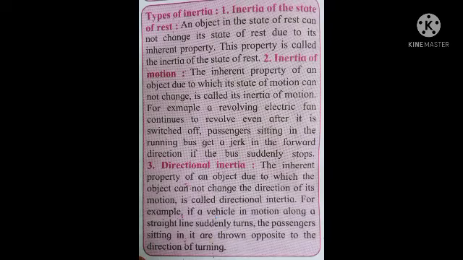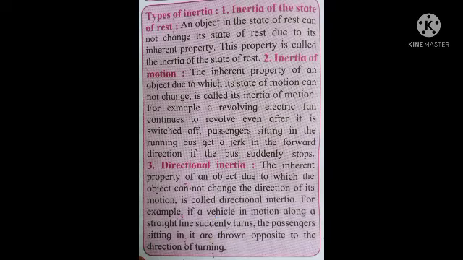Students, when an object is not in motion, then we say that the object is at its rest position. So, such a property is called inertia of the state of rest, because the object is at its rest position.